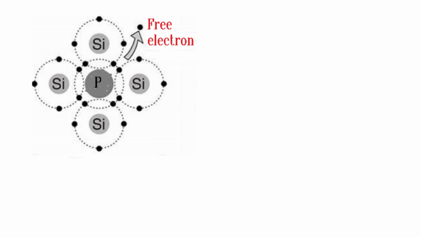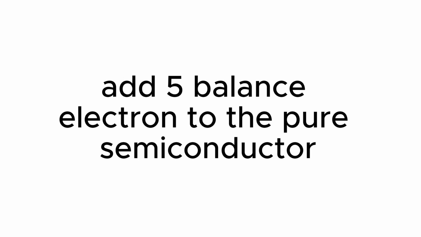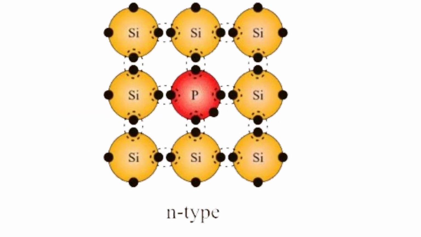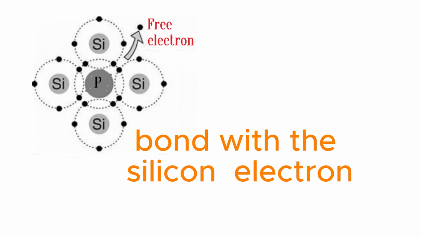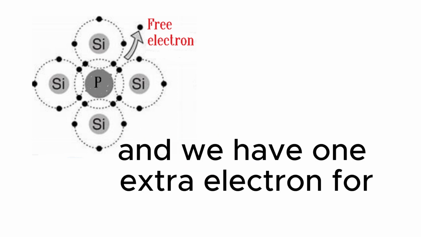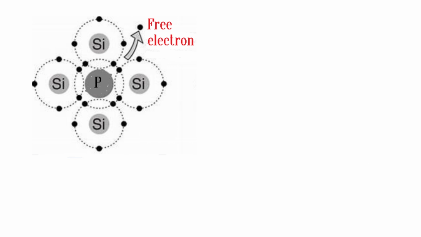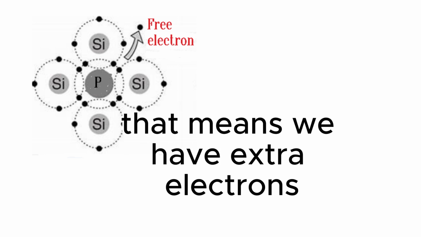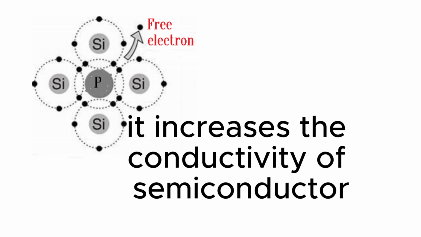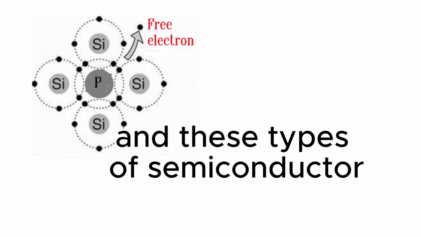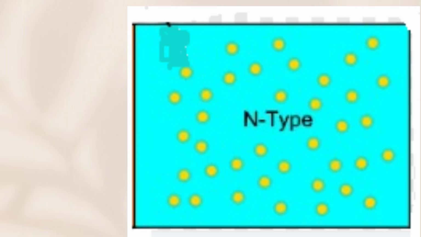For N-type semiconductor, we add an element with 5 valence electrons to the pure semiconductor. For example, if we add phosphorus to pure silicon, we get 1 extra electron, because phosphorus has 5 electrons in the last shell. The 4 make bonds with the silicon's 4 electrons, and we have 1 extra electron from each atom. If we dope a small amount of impurity, we have millions of extra electrons. Because of this, the conductivity of the semiconductor increases, and this type is called N-type semiconductor.